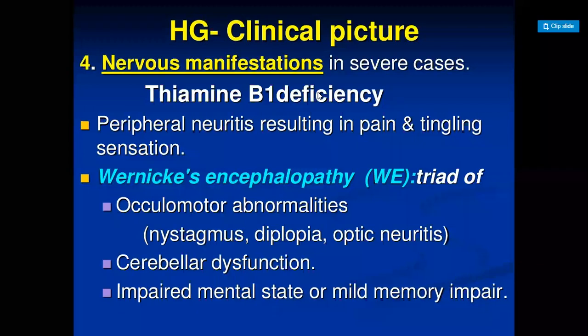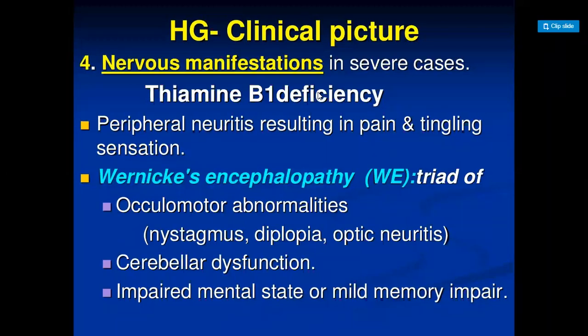Or there is Wernicke encephalopathy. What is Wernicke encephalopathy? It is a triad of three things. The first is the eyes, that is oculomotor abnormality. Which one? It is nystagmus. Nystagmus means the eyes are turning towards one side or the opposite of it. There is diplopia. Diplopia means double vision. And optic neuritis. That may be the ocular involvement.